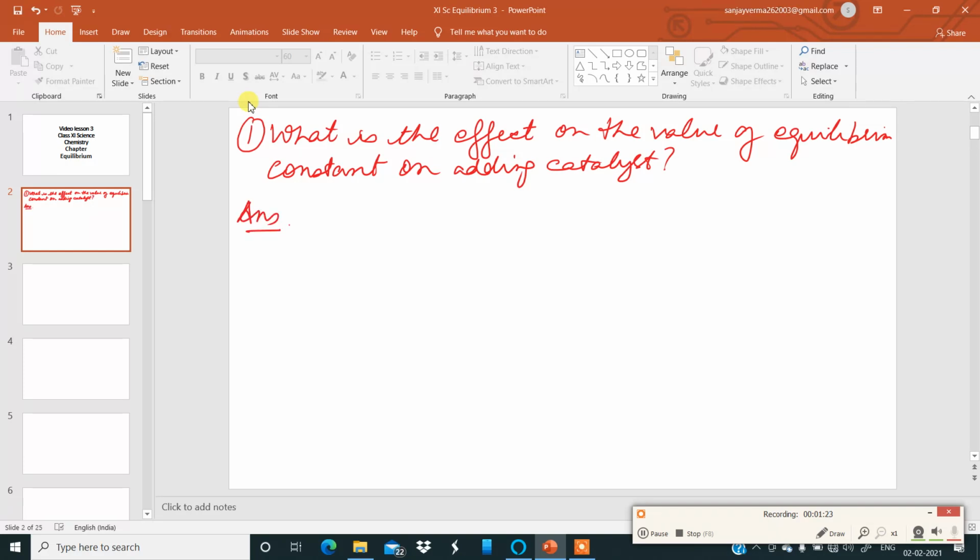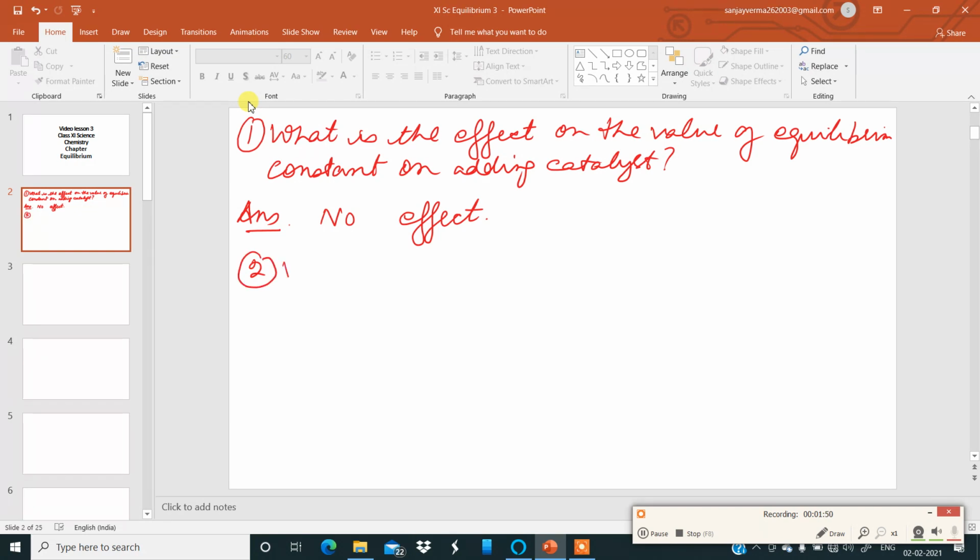So this is something which I've discussed already. Effect on the value of equilibrium constants. What are the factors affecting equilibrium constants? So catalyst, addition of catalyst is also a factor. So the answer is no effect. The addition of catalyst does not affect the value of equilibrium constant. Okay. Next, number two.